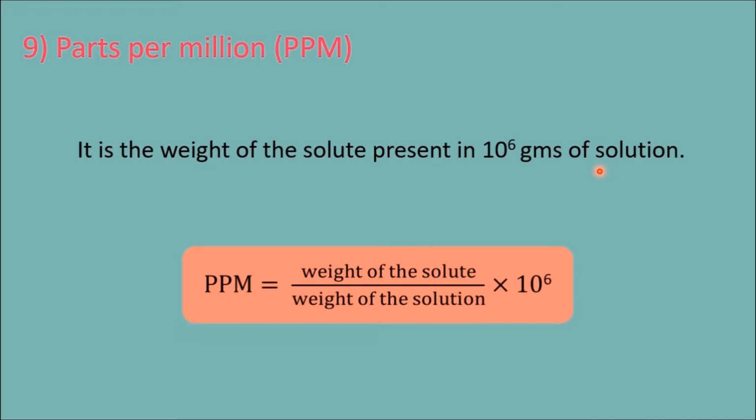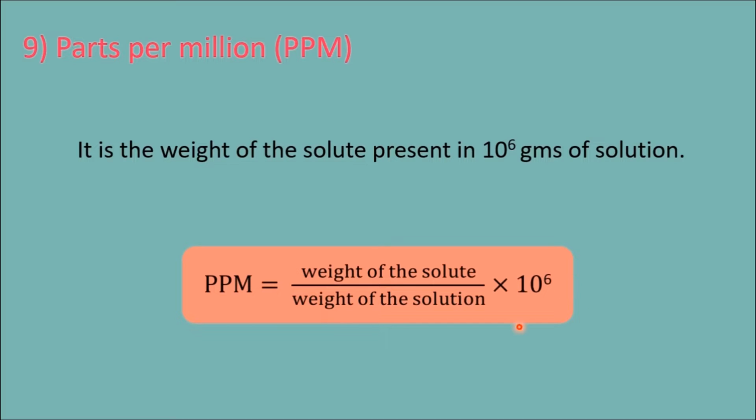You use this type of concentration when the amount of solute is very negligible, extremely small, then only this terminology is applied. What is the formula for it? Weight of the solute by weight of the solution into 10 power 6.